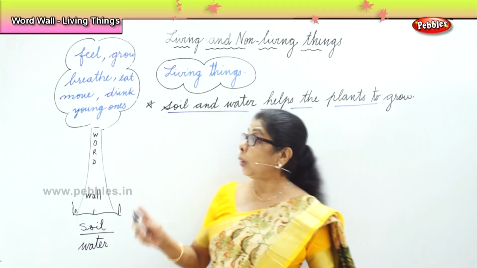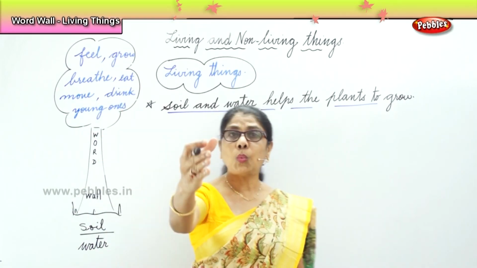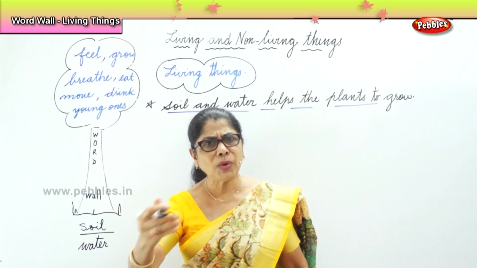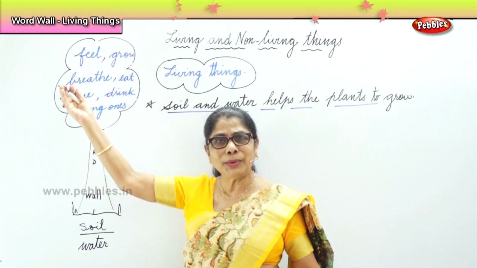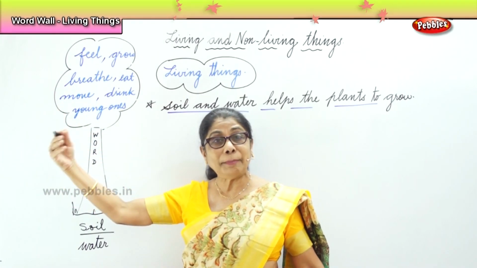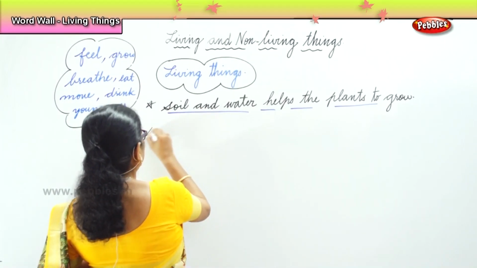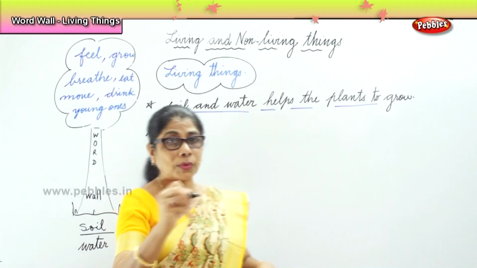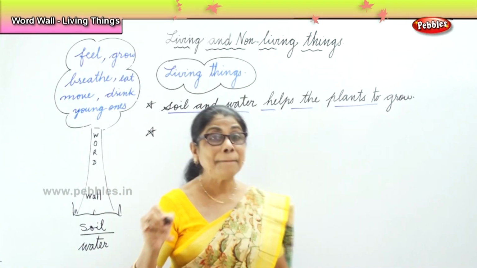Then, when the soil and water help the plants to grow, what do you get? You and I, we get food. The tree, the plant grows big. If it's an apple tree, you get apples, you get mangoes, you get vegetables. So, the next point that we need to remember, learn to write the sentence: we get food from plants.